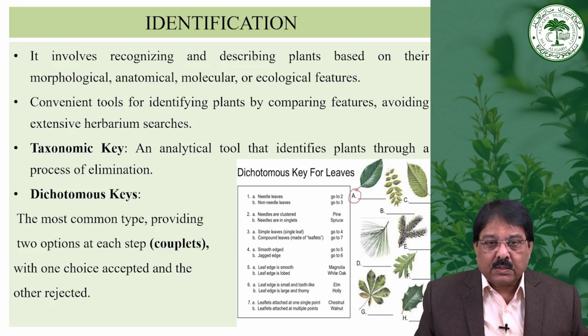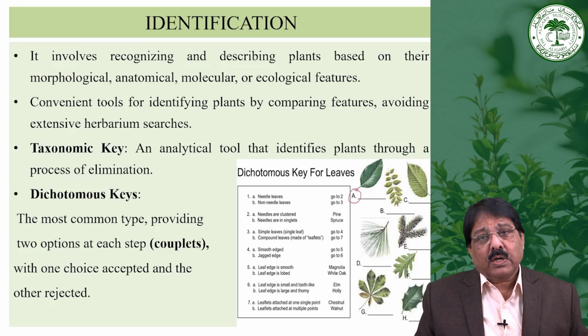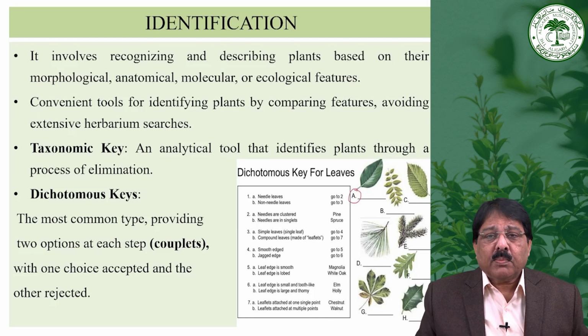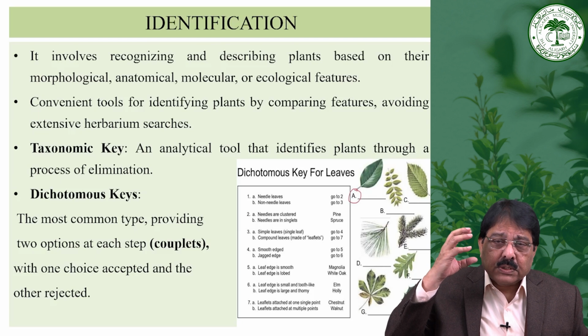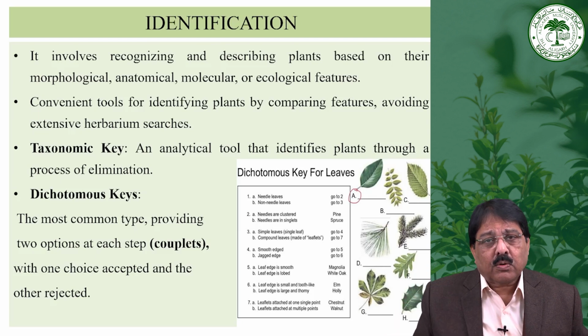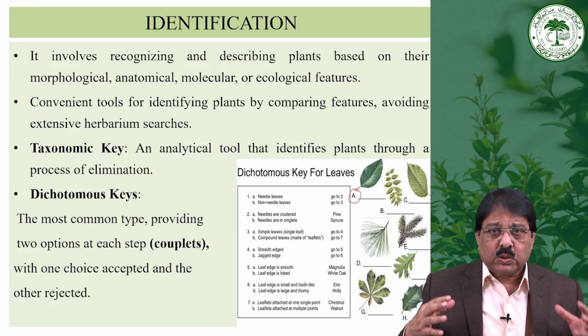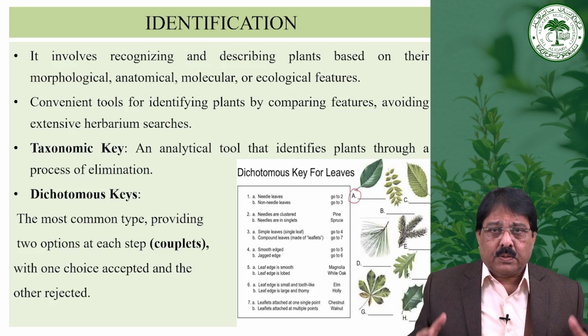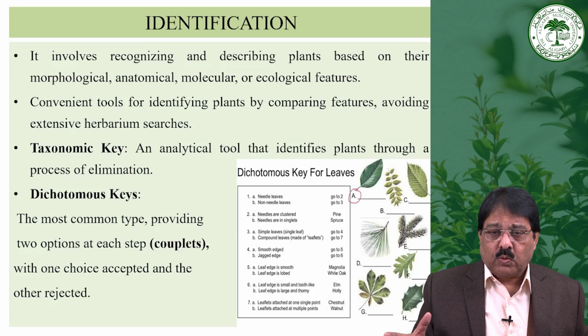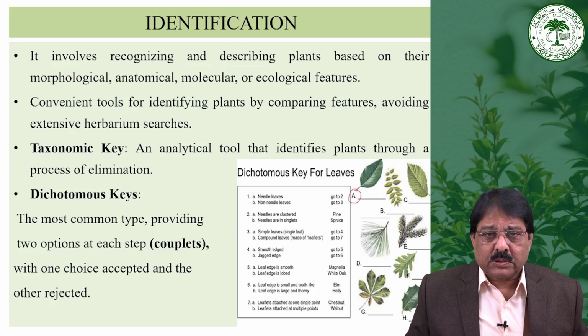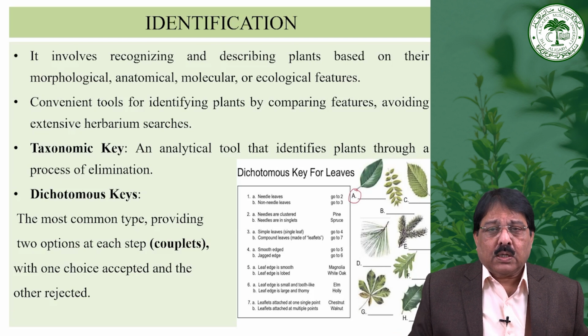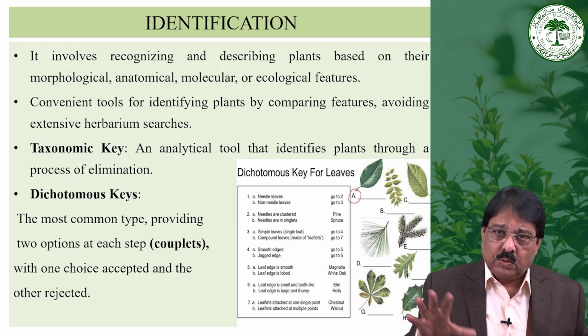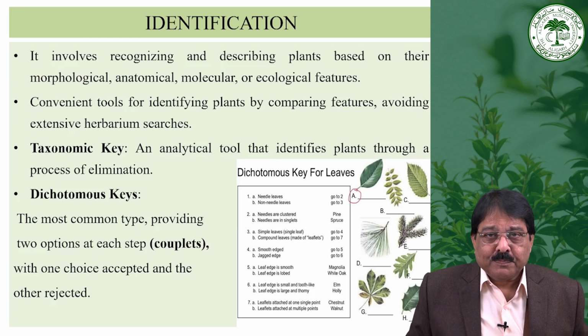If I ask you to identify these three groups, definitely you would be able to. How? Because certain morphological features are already fed in your mind, and you immediately apply those characters. Which group is used for eating, which for writing, which as paper.